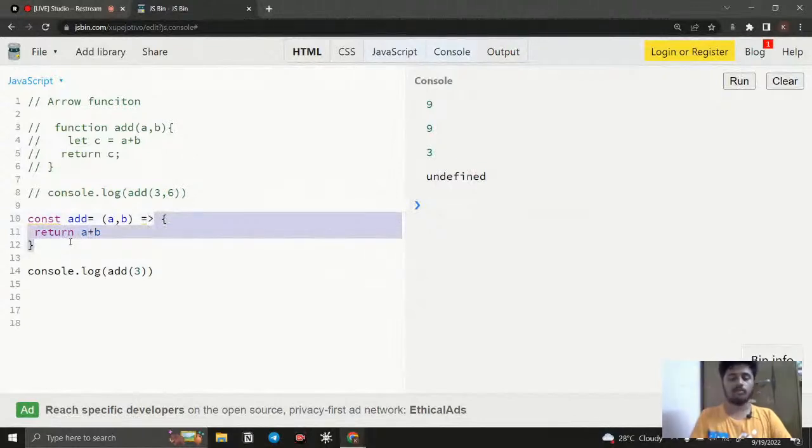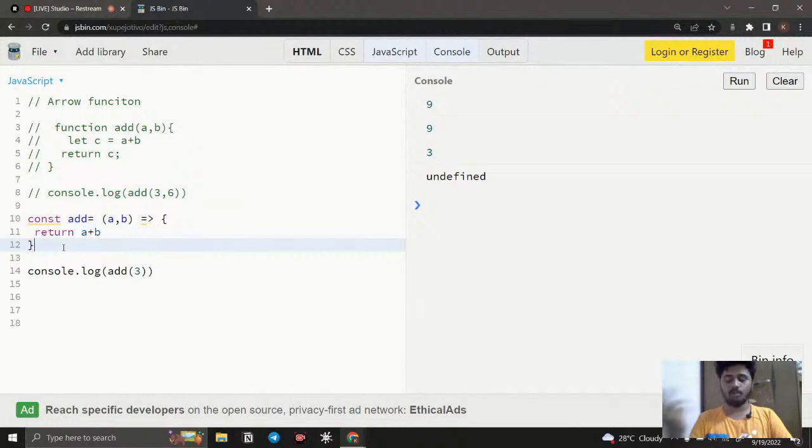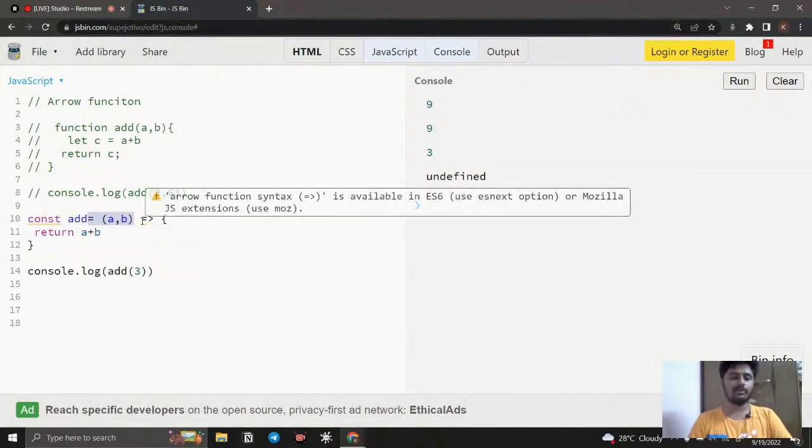To run a block of code. If you are running more than one line of code, then you want to use the curly braces and the return keyword to get it executed. Otherwise, if I'm just running a single line of code, then you can remove them. You don't want to use the return, and you don't want to use the curly braces. The only thing is you need to use the parenthesis, and you need to use the arrow.